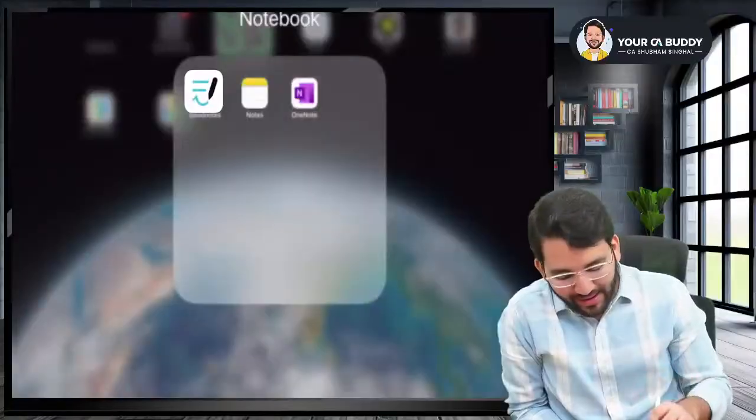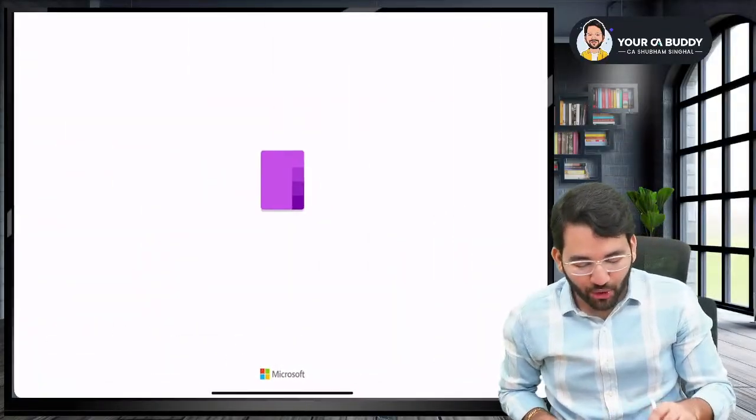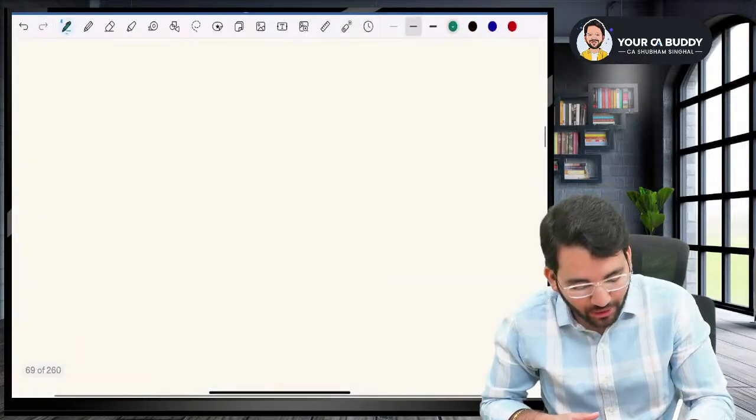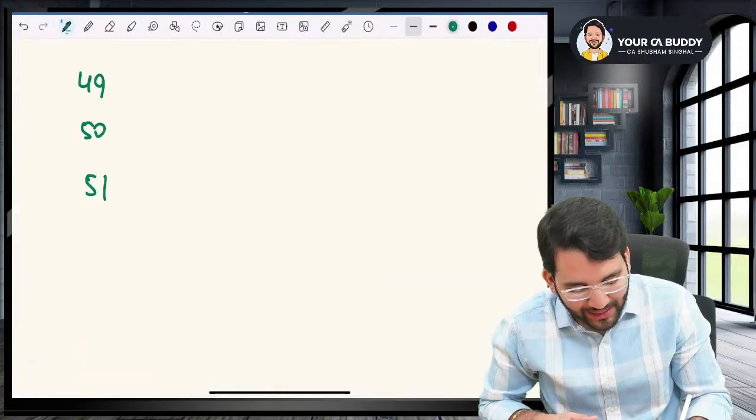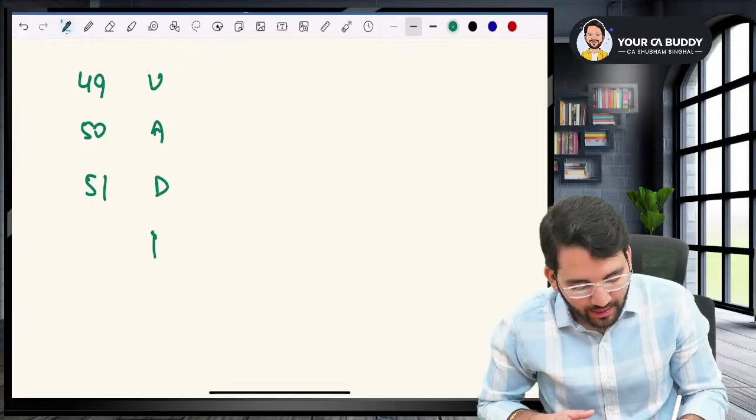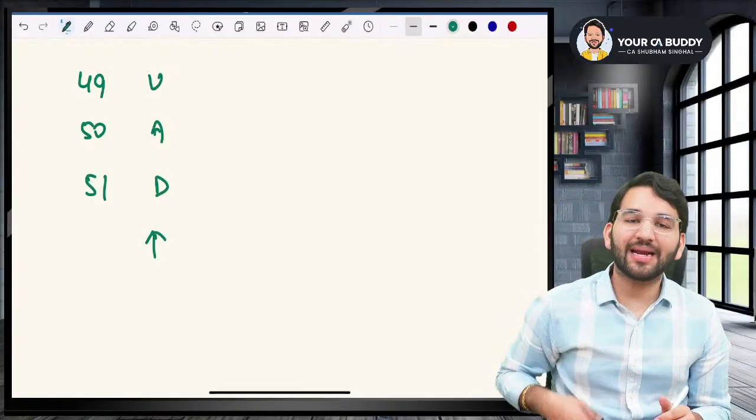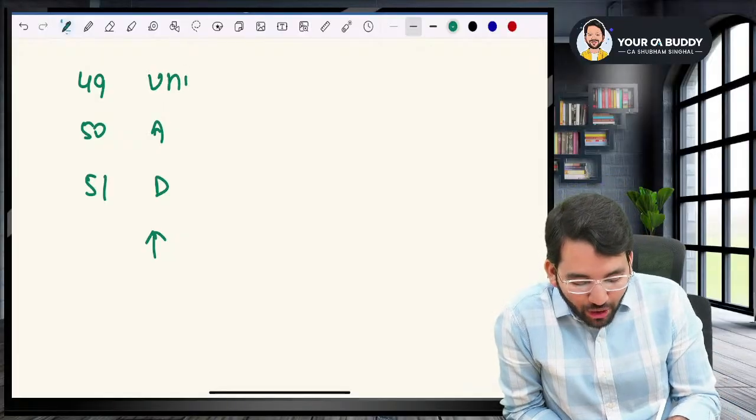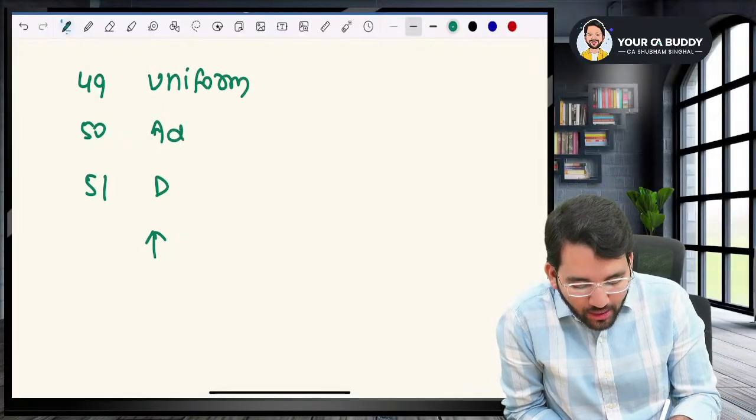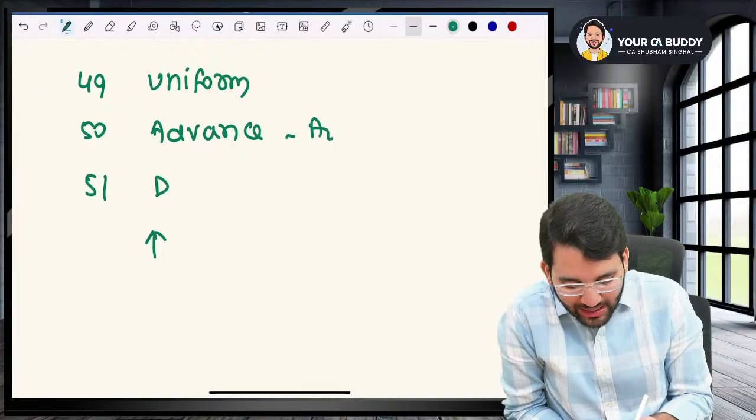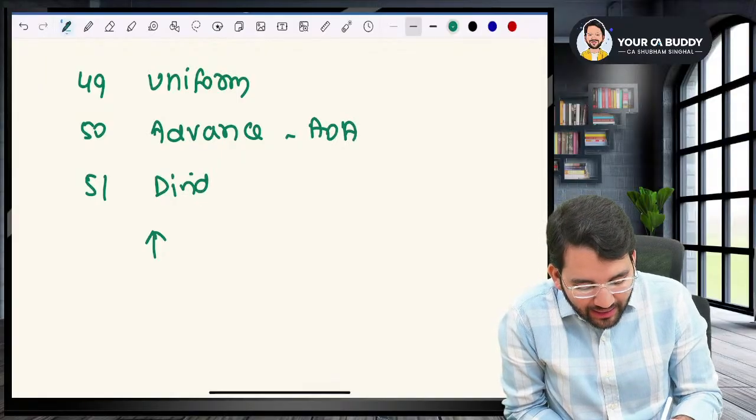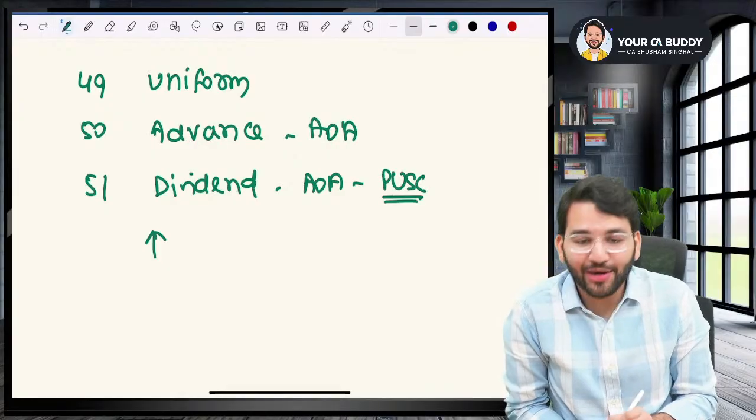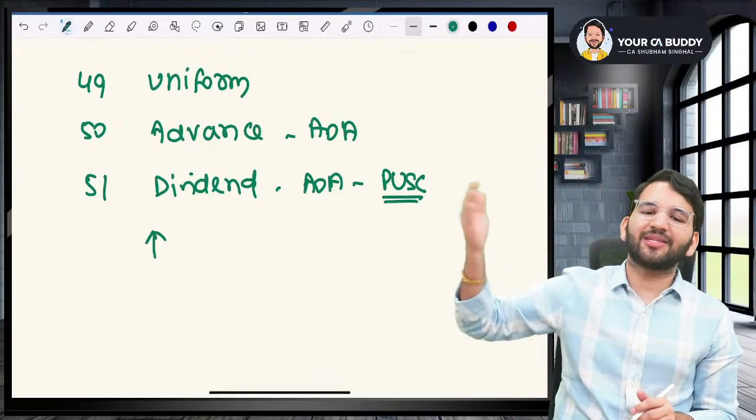You have to understand this point. Three sections we studied together: sections 49, 50, 51. The best way to remember this is UAD, like unabsorbed depreciation in income tax. Similarly, UAD. Calls to be made on a uniform basis. What about calls in advance? You can take them only if the AOA authorizes. And dividend, if you write in the AOA, can be paid on the paid up share capital and not the face value. Otherwise, it is paid on the face value.